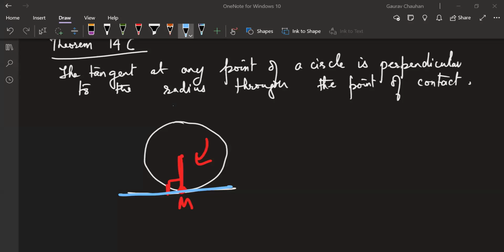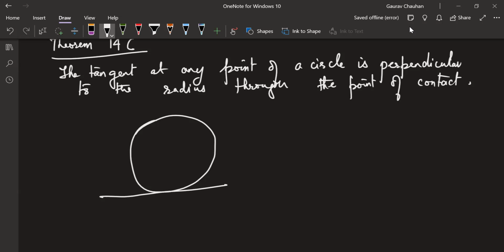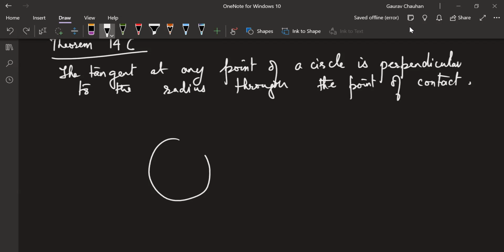Now, guys, let me try to explain it once again. Here we have a circle. Forget the wheel, forget the thing. We have a circle. Now we have a tangent here. This is not a good circle. We have a circle and we have a tangent here.